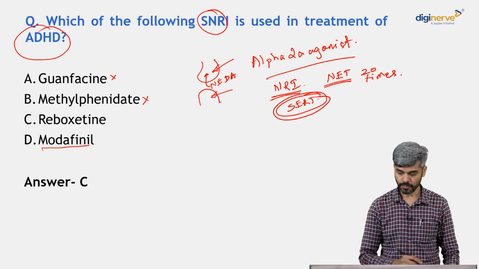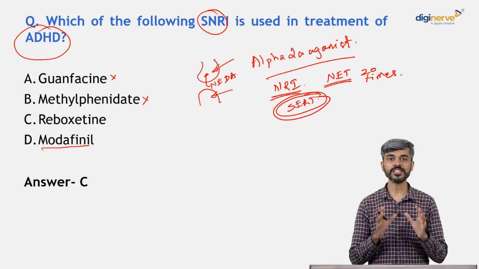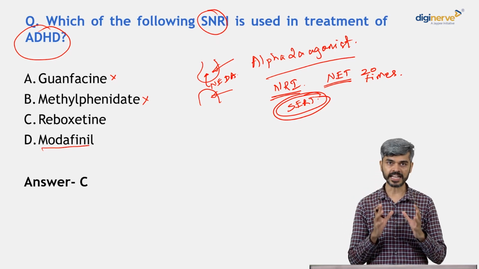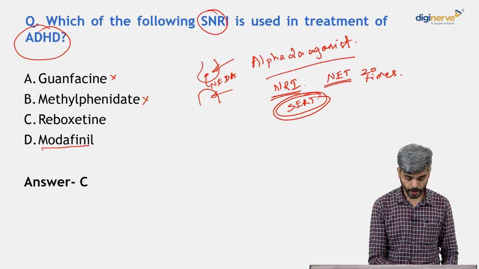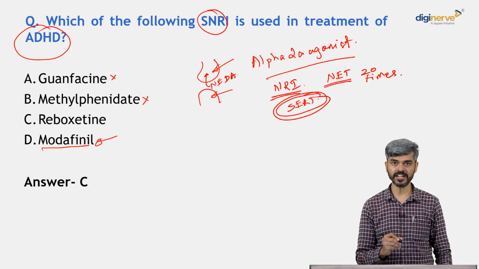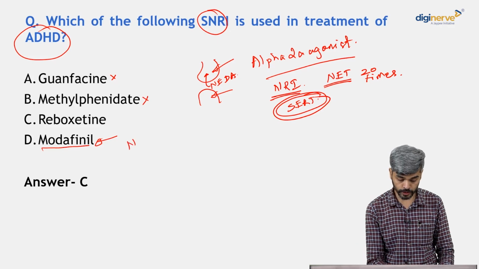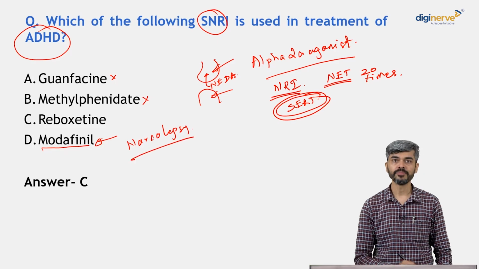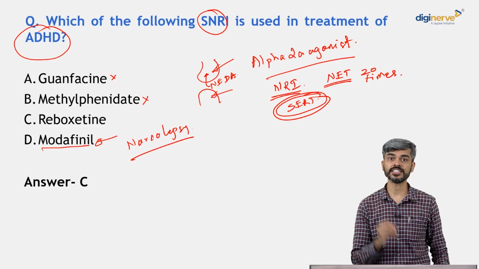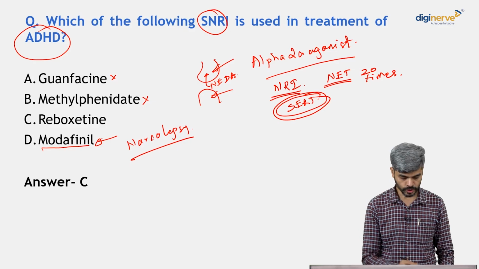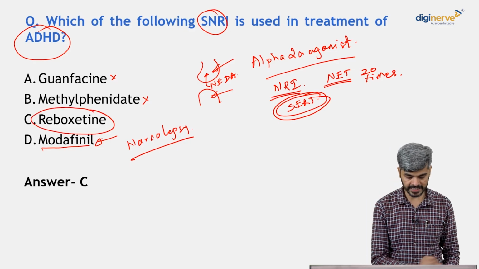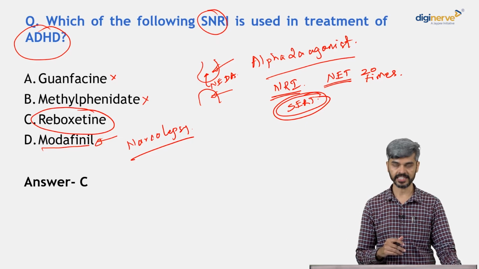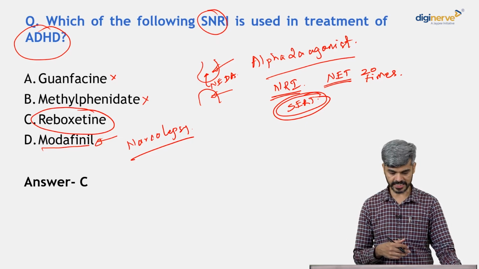And what is modafinil? Modafinil is a drug which inhibits the reuptake of dopamine in the synaptic cleft, right? Modafinil is a stimulant like drug which is used in the treatment of narcolepsy, right? And many other conditions, but predominantly because of its stimulant like properties, it is used in the treatment of narcolepsy. So the answer here is reboxetine. It has SNRI like action and it is used in the treatment of ADHD. So moving on to the next question.